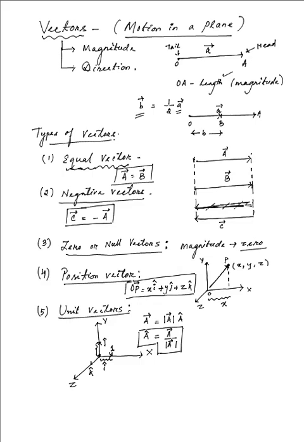Likewise, we can have the position vector with respect to any other point, provided we know the parameters or the coordinates that are involved.